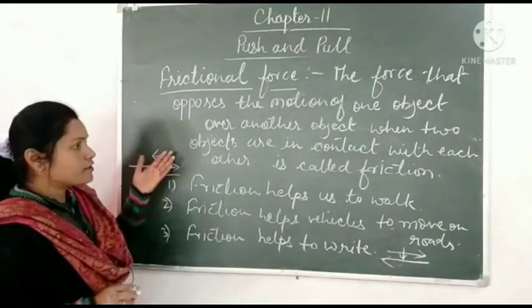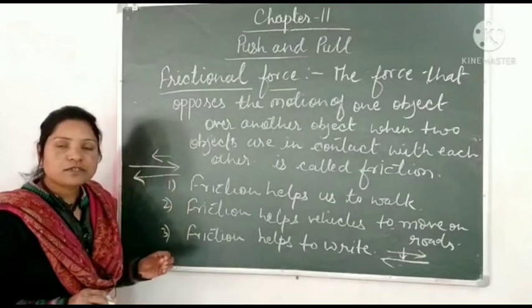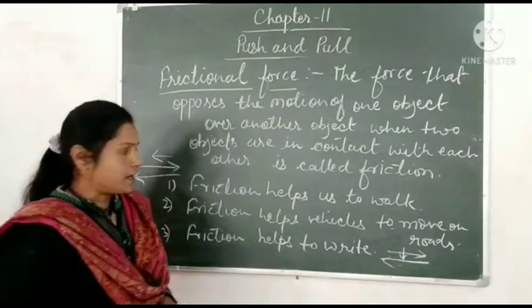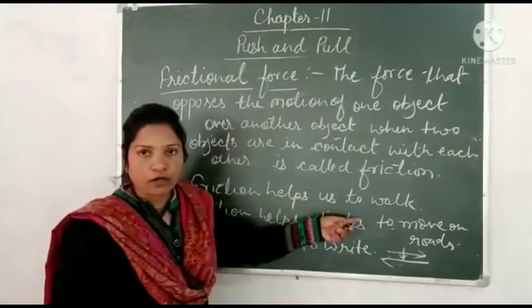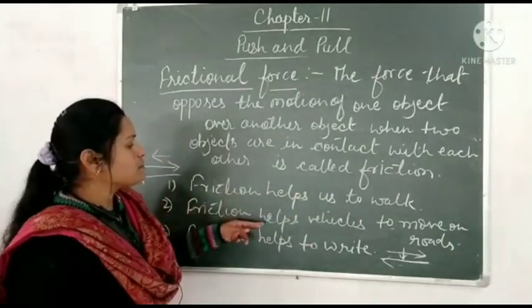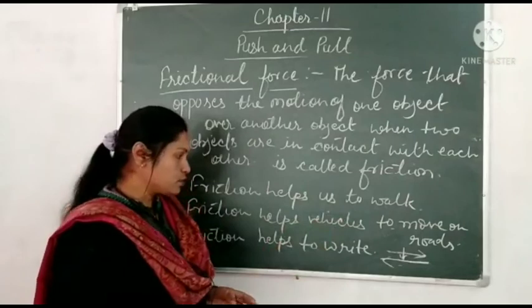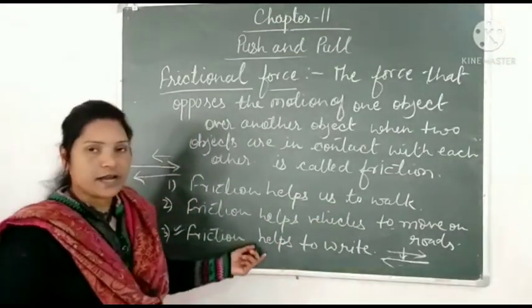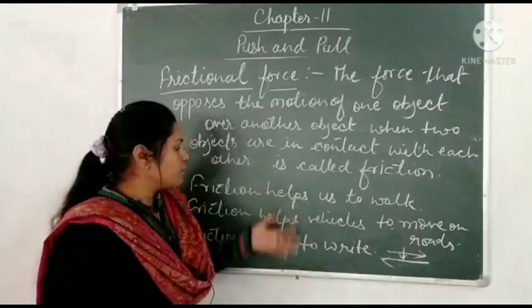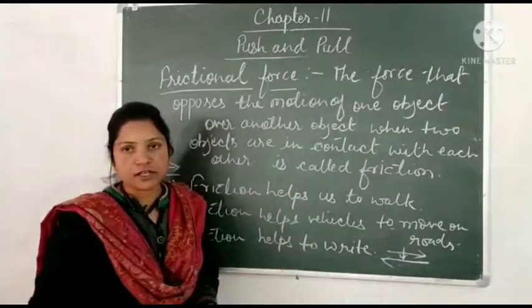This is called frictional force. So frictional force is very important in our daily life. The first one is friction helps us to walk. Similarly, friction helps vehicles to move on roads, and very important, friction helps us to write. So these are the benefits or the use of frictional force.